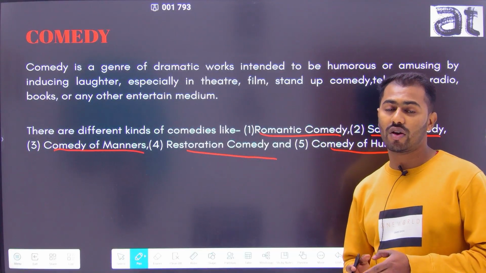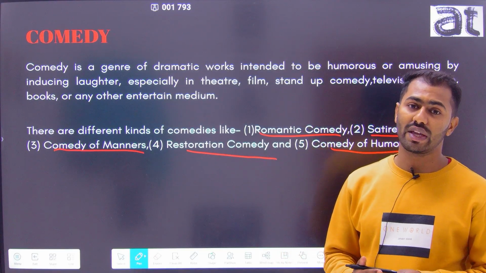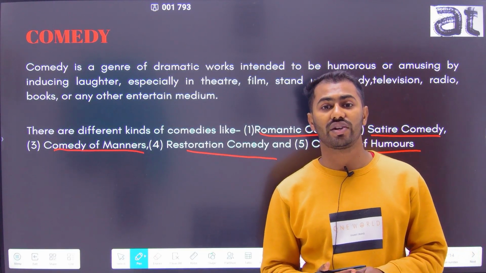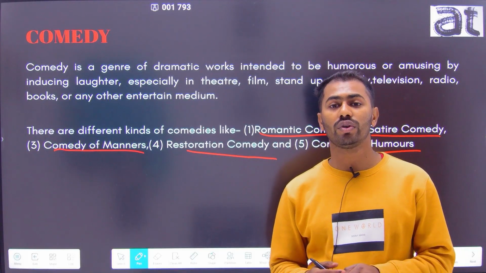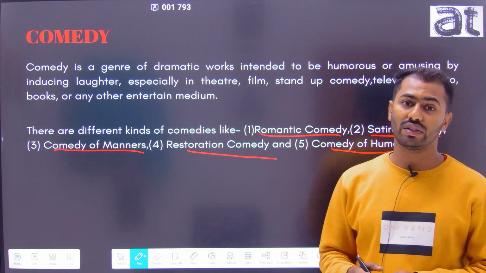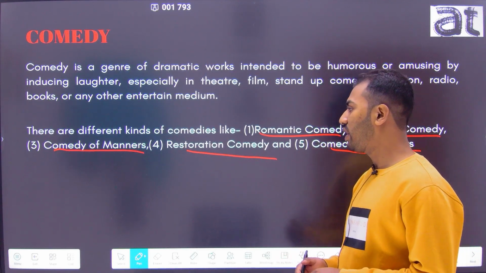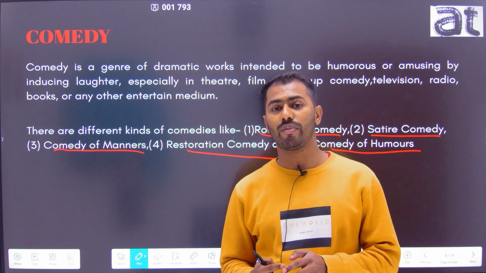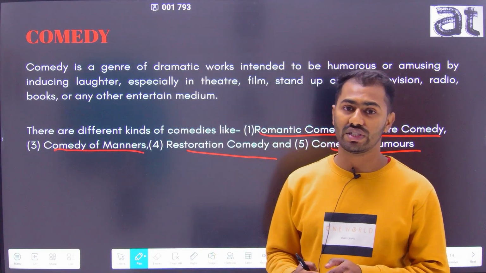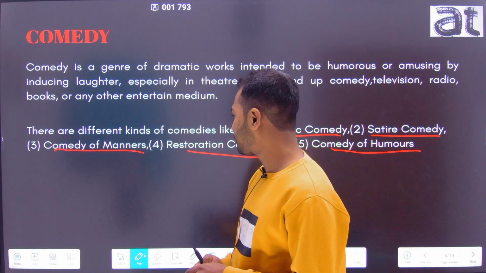Next comes satire comedy. Satire comedy is a comedy in which the social aspects of different issues are satirized in a comic manner. And it was Ben Jonson who wrote in this genre in works like Volpone, The Fox. After that comes comedy of manners. Comedy of manners is a genre in which the manners of aristocratic society are presented in a comic manner, like the work of Frances Burney.